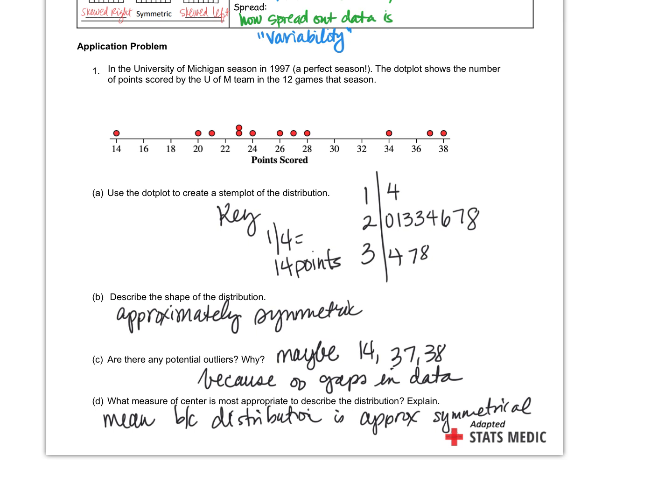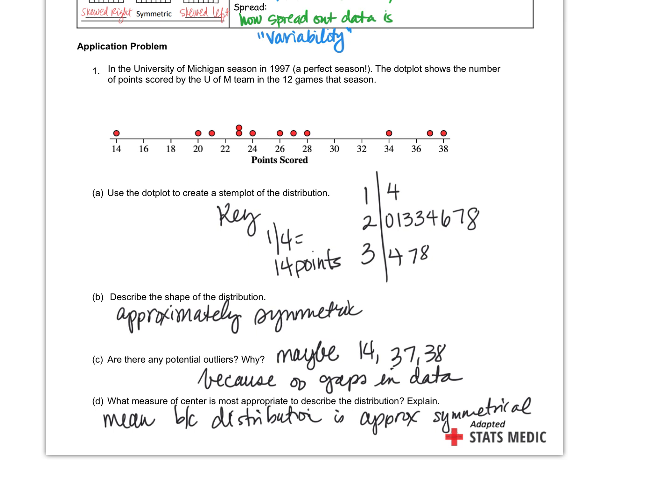Yes, ma'am. I was wondering, would you call this uniform? Because there's just one. I think it's easier to see here, looking at the shape. You can do it both ways. You can use either one. So symmetrical. I think it's approximately symmetrical. All right, you ready to check it? Check yourselves. All right. Unfreeze. Okay.